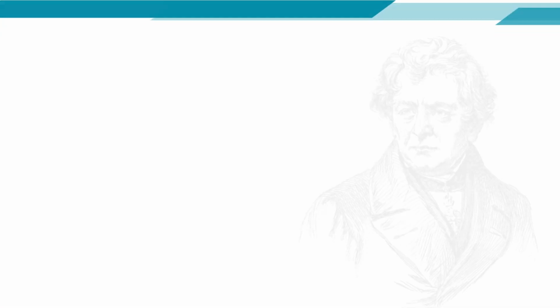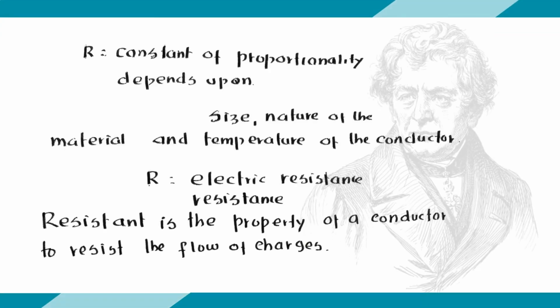This R is a constant of proportionality, which depends upon the size, nature of the material and the temperature of the conductor. This R is called electric resistance, or resistance. R stands for resistance.